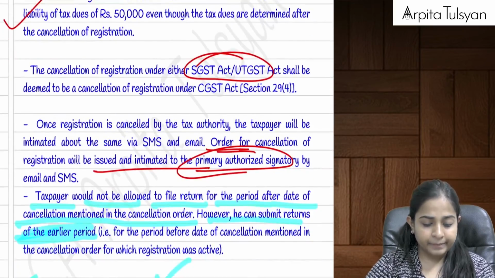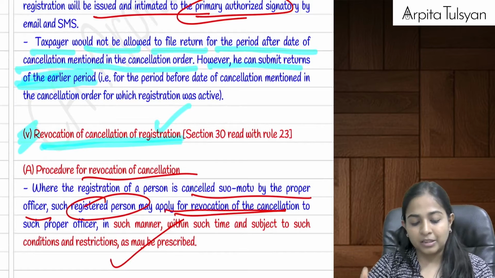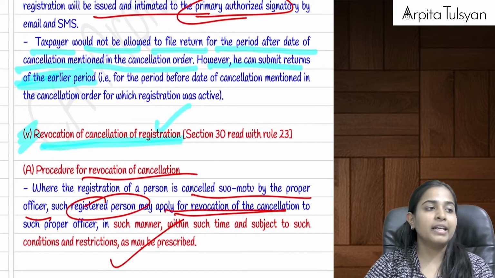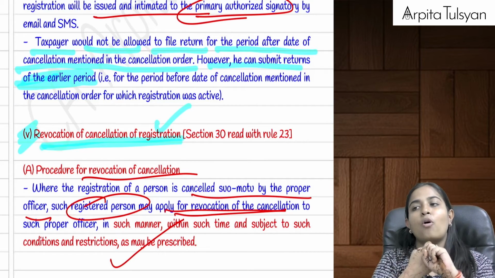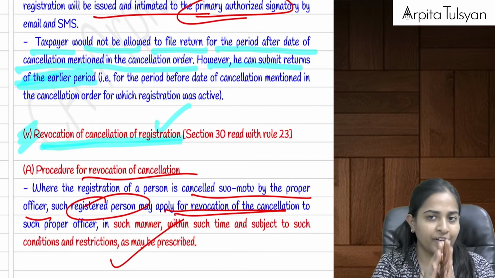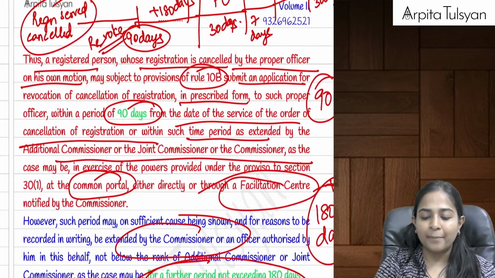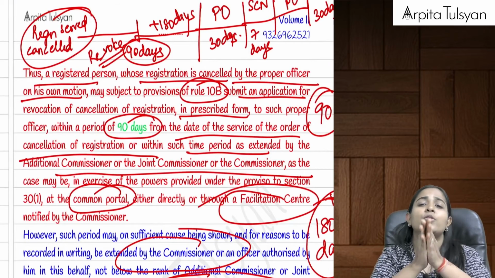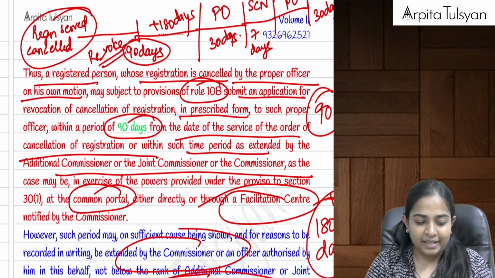And the next thing which comes up here is section number 30, which talks about revocation of cancellation of registration. Revocation of cancellation of registration means what? The department had passed the order for cancellation, either from a particular date or with retrospective effect, it doesn't matter. We still have the option to go and make an application to the proper officer that, sir, please revoke my cancellation application.